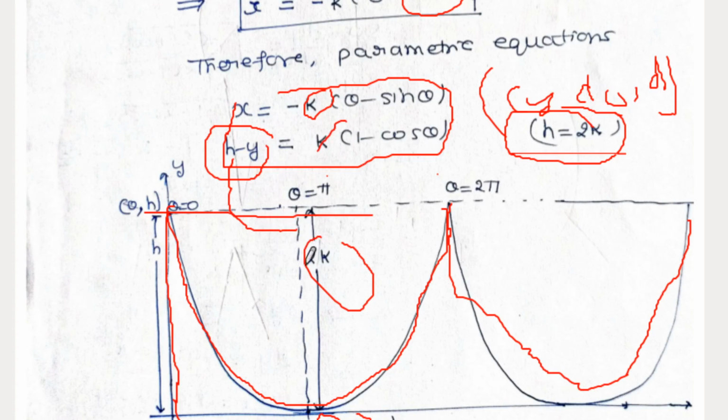From the figure you can put 2k is equal to h. When you put h here, this will cancel down and y is equal to 0. So the path of the particle is from here to here. This is the path taken by the particle which takes minimum time under gravity, and this is the brachistochrone problem. If you have any questions, you can ask me.